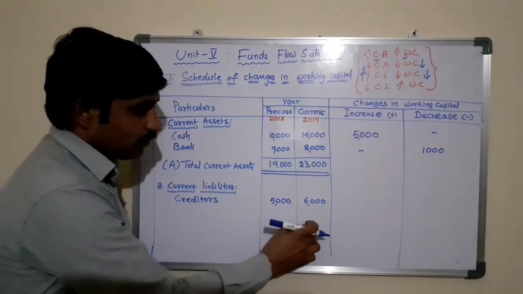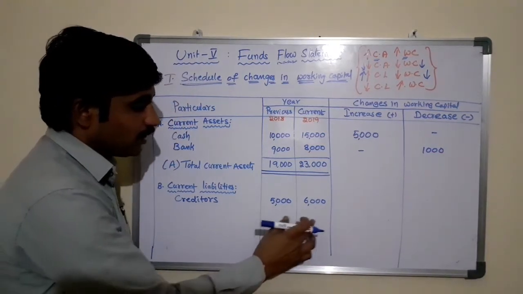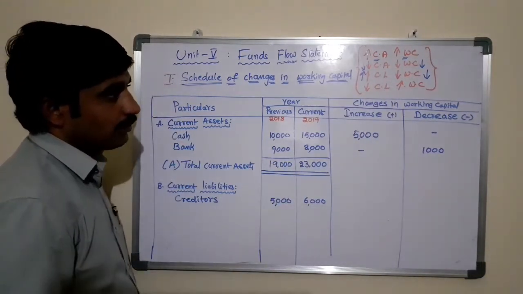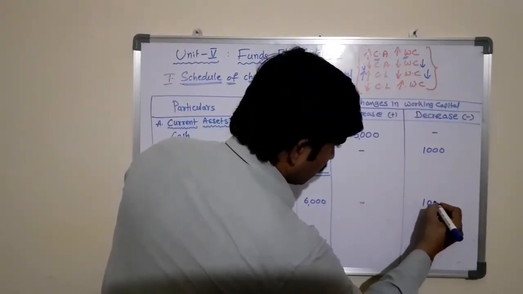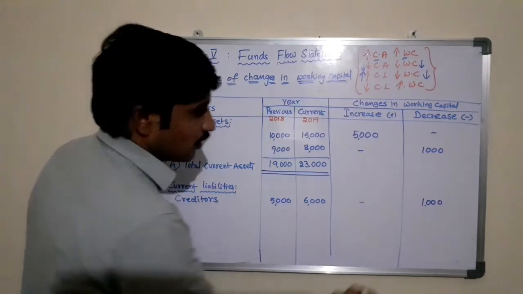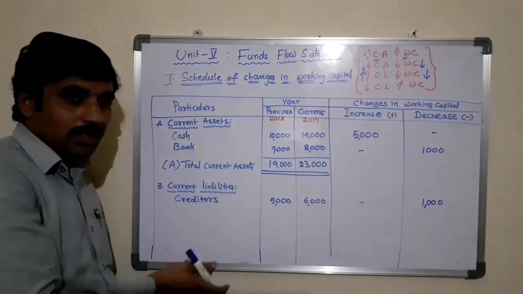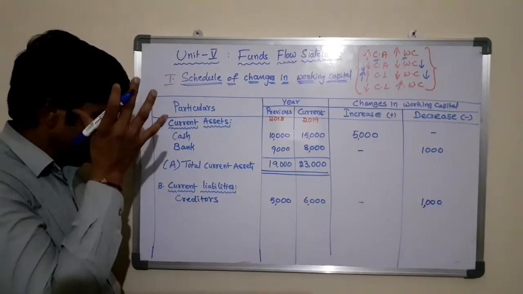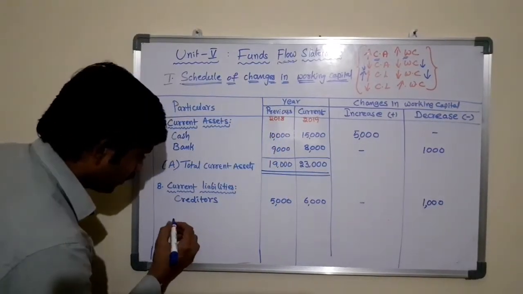Here the difference between these two is 1,000. The current liability is increasing, so there is a decrease in working capital worth 1,000 rupees. So here we are just taking the current assets and current liabilities, following the principles of treating them in the schedule of changes in working capital.